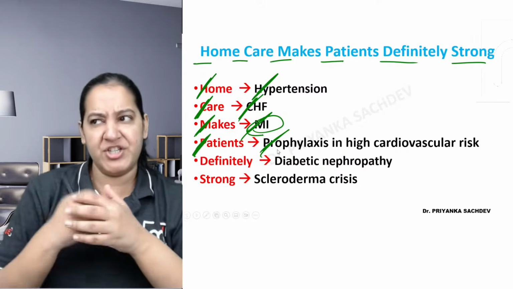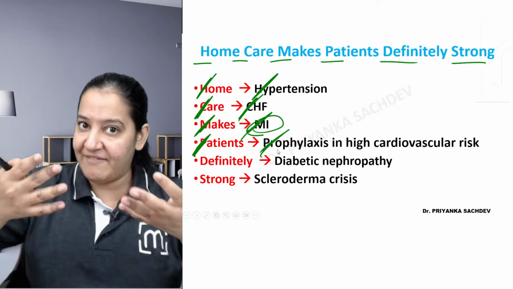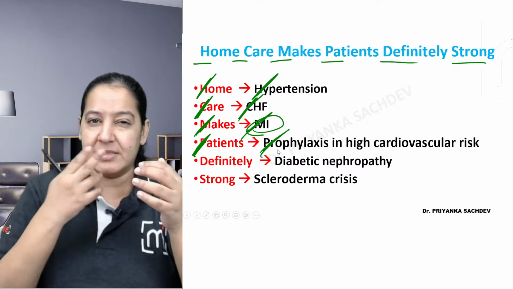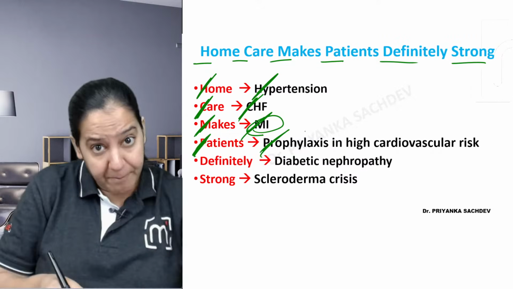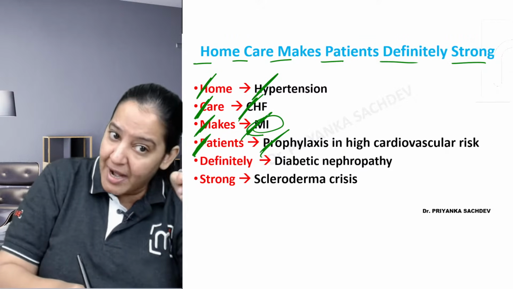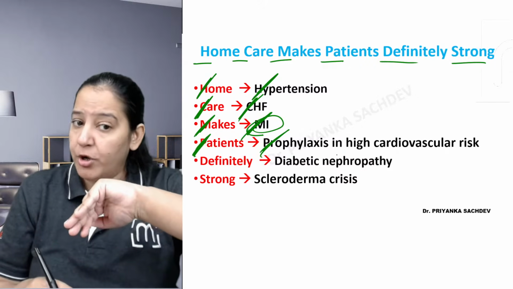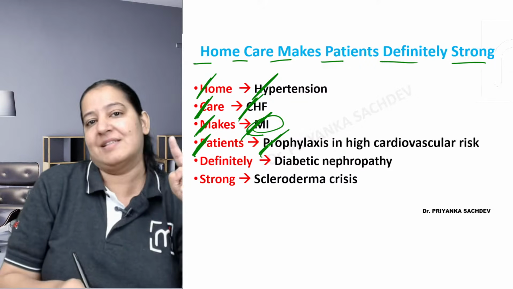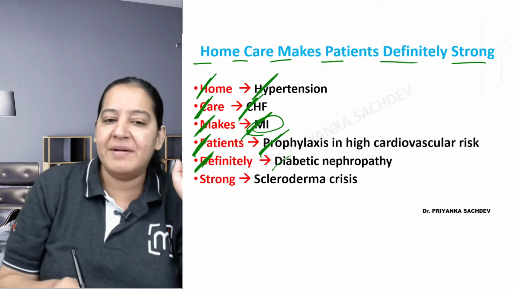Right? And there is a patient in my clinic who doesn't have MI till now, but the patient is obese, has less physical activity, and is a smoker. So I'm saying that you are at high risk of having MI. So for prophylaxis, you should take ACE inhibitor. So I will give ACE inhibitor to the MI patient to decrease the risk of the next attack, and I can give it as a prophylaxis to high risk patients.